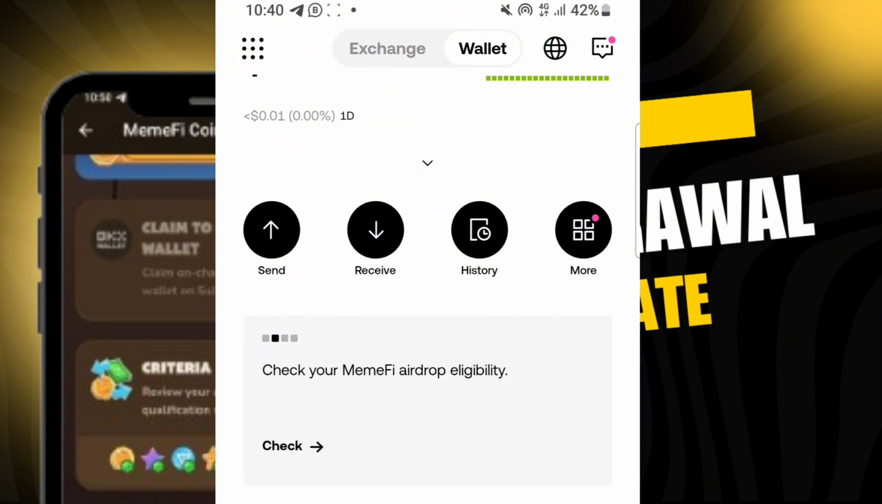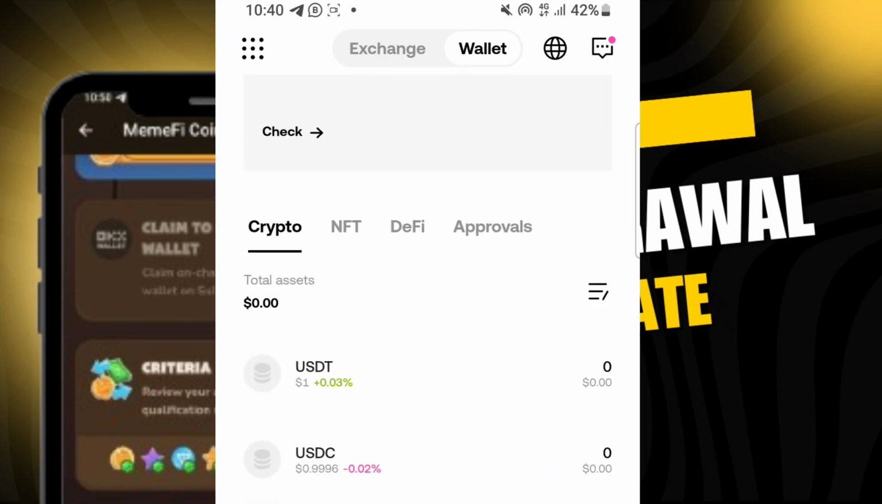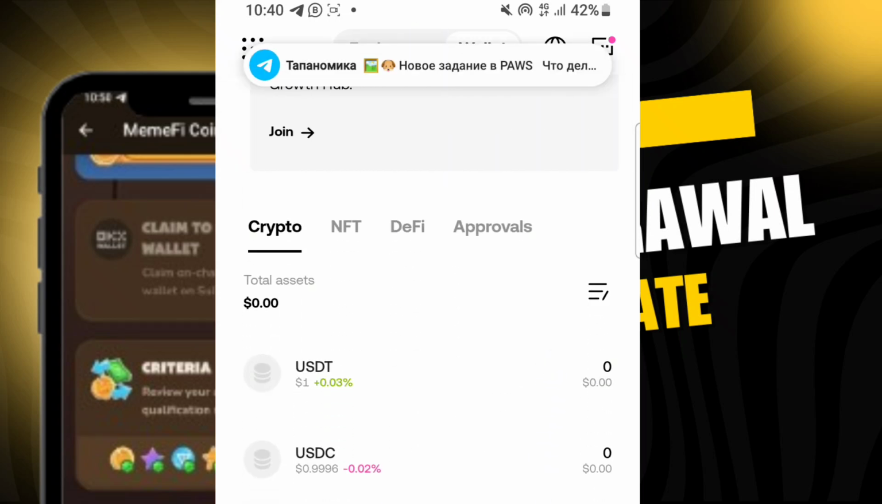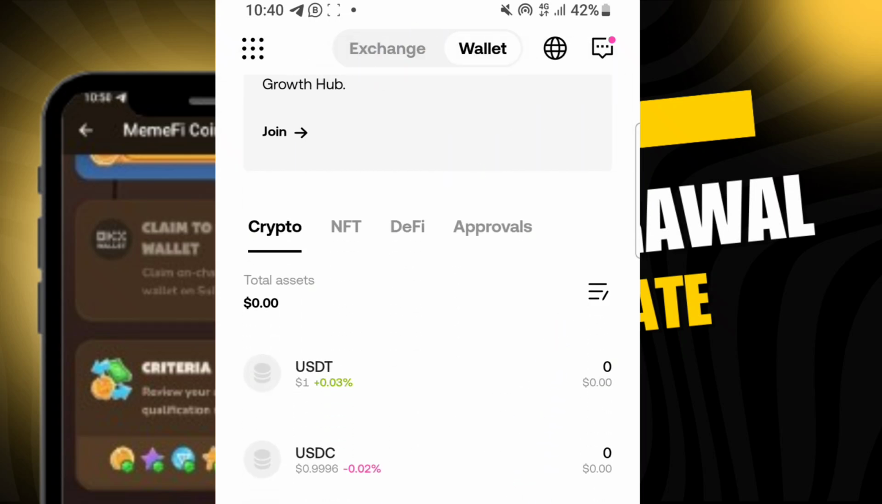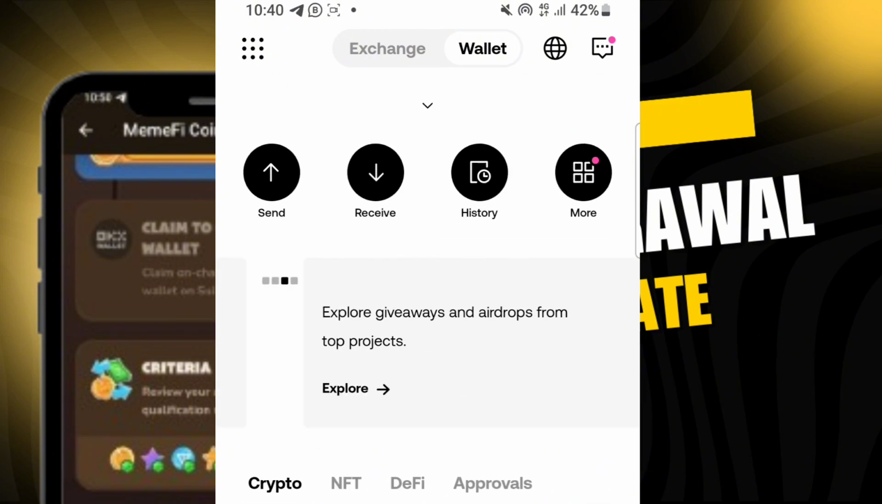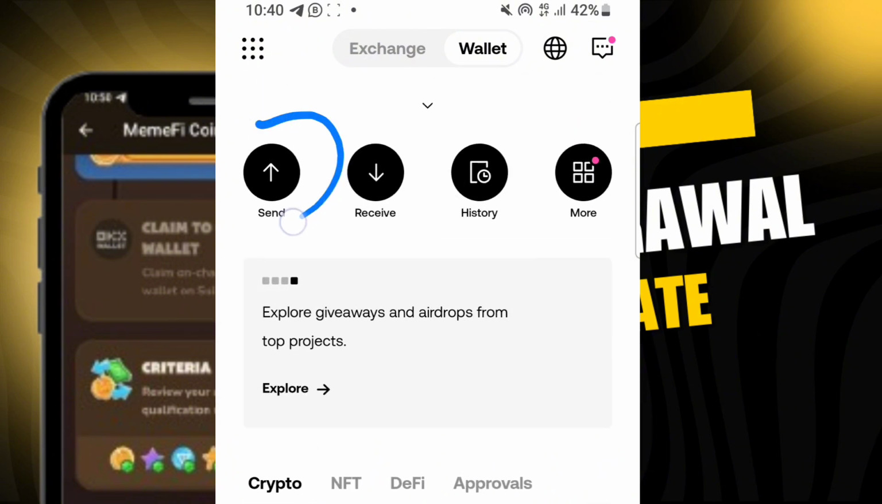Now when your MemeFi gets to your Web3 wallet, it will be around here, and you see the amount of token you've earned. For you to send to your exchange, you need to come around here. Just click on send, and you select the coin, which is MemeFi. Then you copy your address and your tag or memo from the exchange you are using. Then you come here, you paste it, and you send it so that you can be prepared for trading.